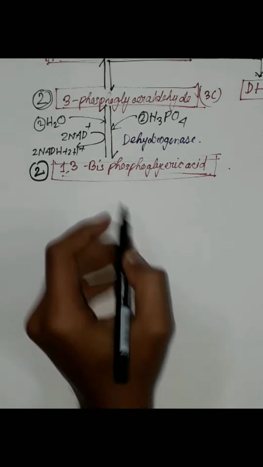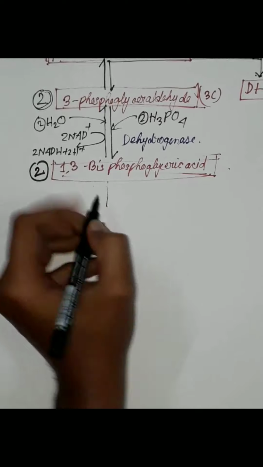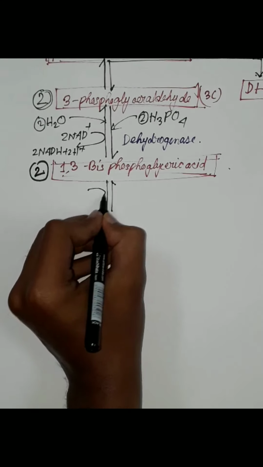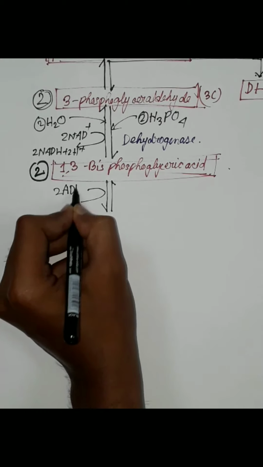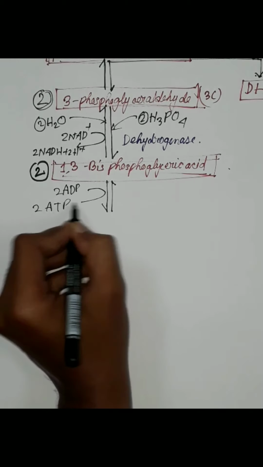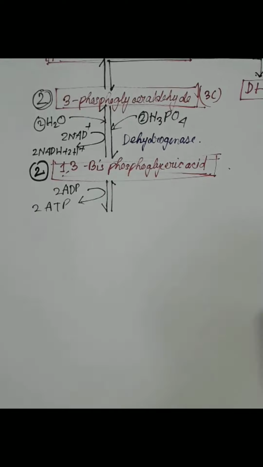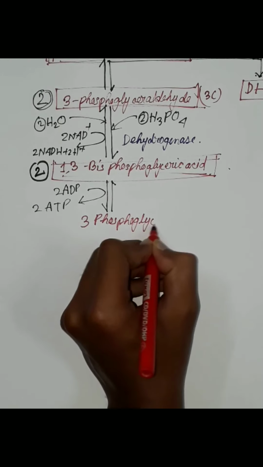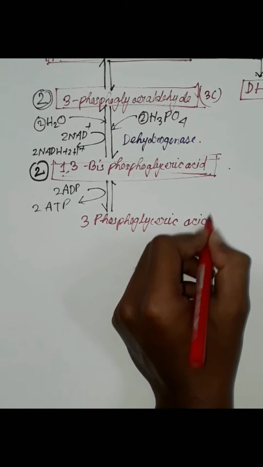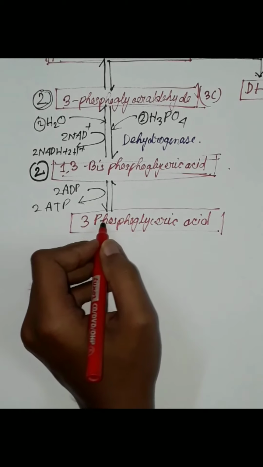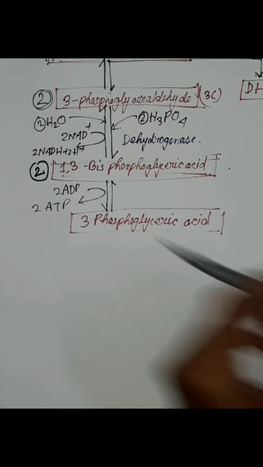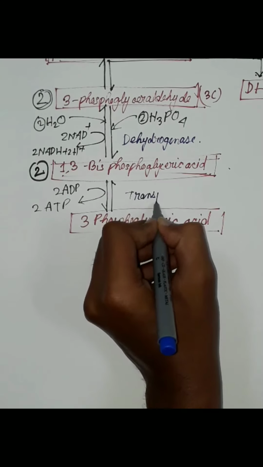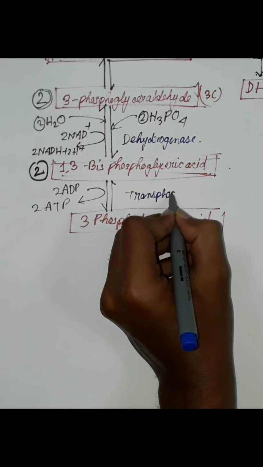Now 2 molecules of 1,3-bisphosphoglyceric acid are converted, with the help of 2 ADP converting into 2 ATP and the trans-phosphorylase enzyme, into 2 molecules of 3-phosphoglyceric acid. The trans-phosphorylase enzyme is required in this process.